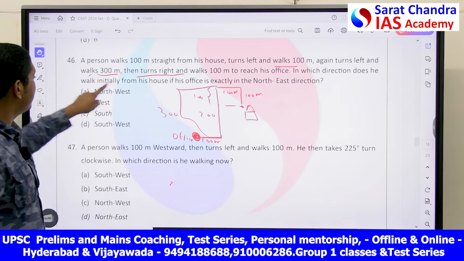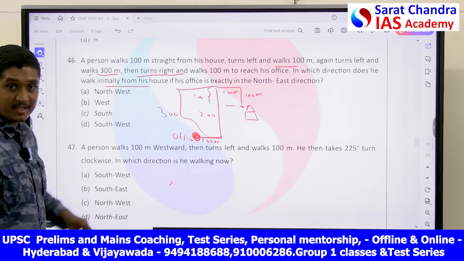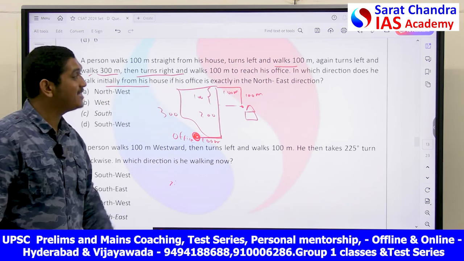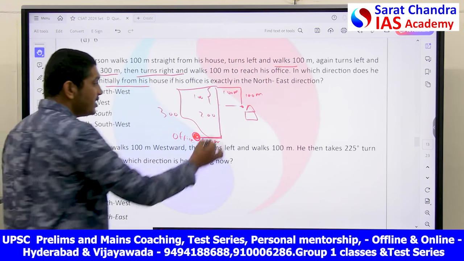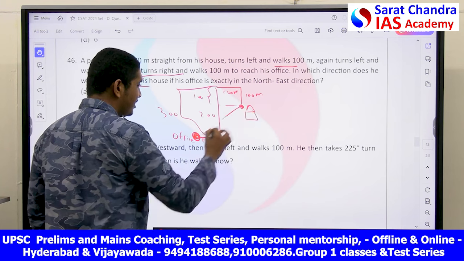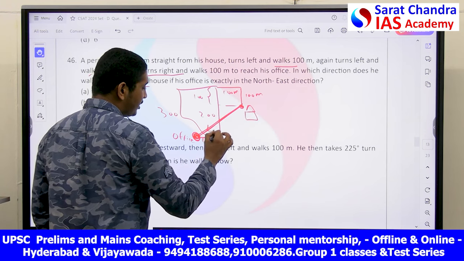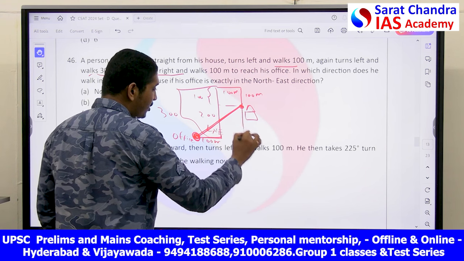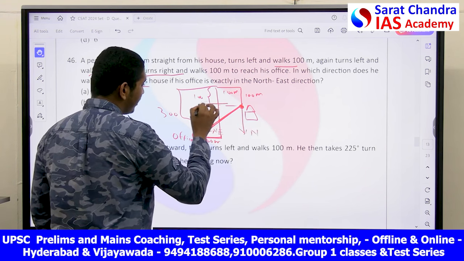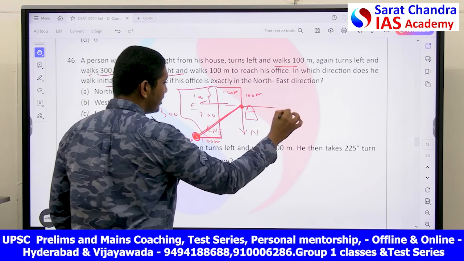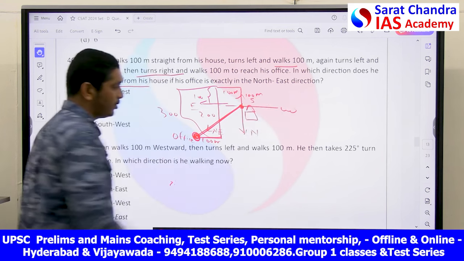In which direction does he walk initially from his house if the office is exactly in the northeast direction? See, compared to this house, if this is northeast, then this will be your north, this will be your east, this will be your west, and this will be your south.